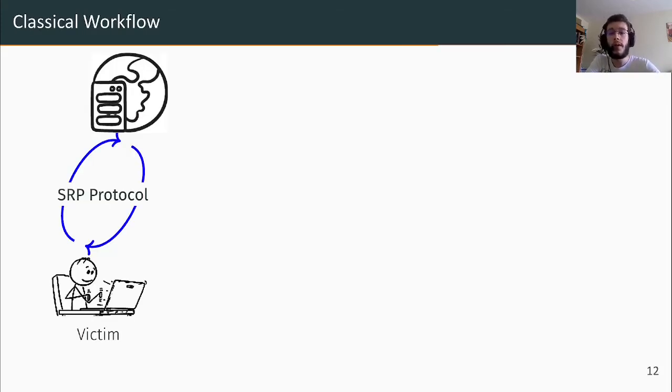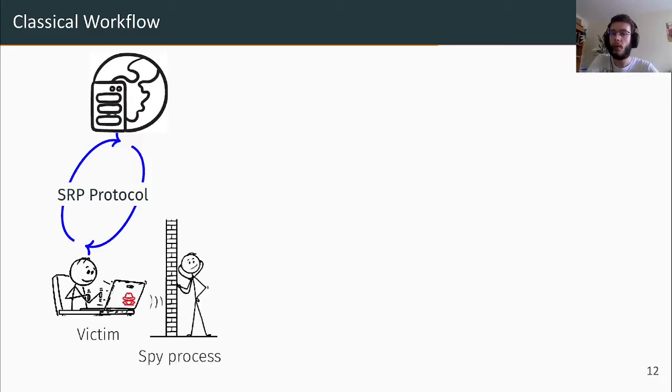So here is the classical attack workflow. We have a legitimate user trying to connect to a service or anything using SRP with their valid password. If we meet our requirements, we have our spy process monitoring the user activity. Hence, when the client computes the verifier during SRP, the spy will generate some execution trace that can be parsed.